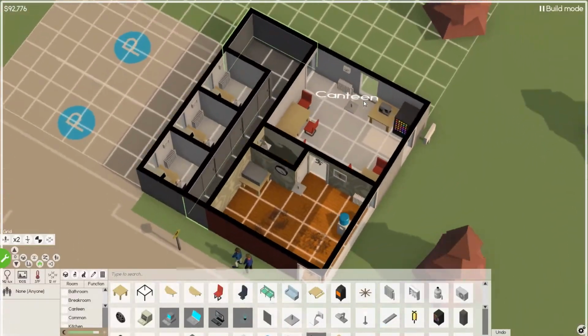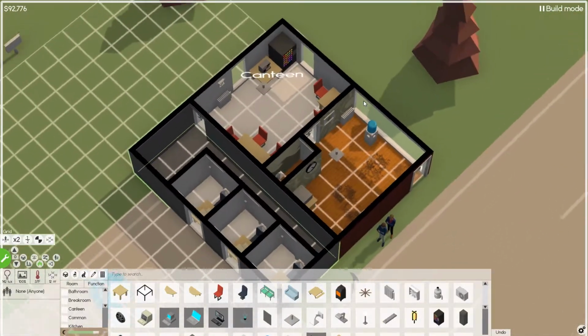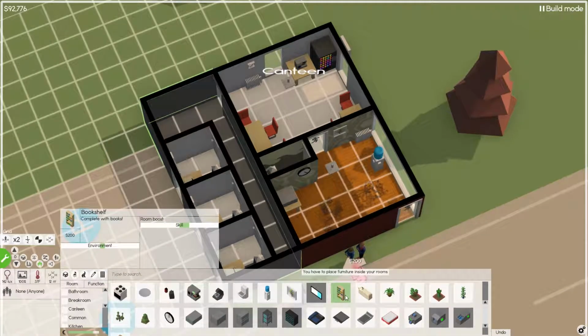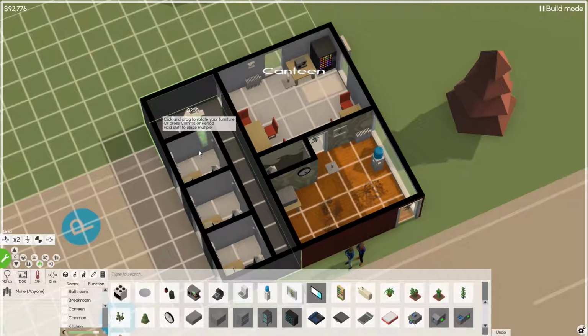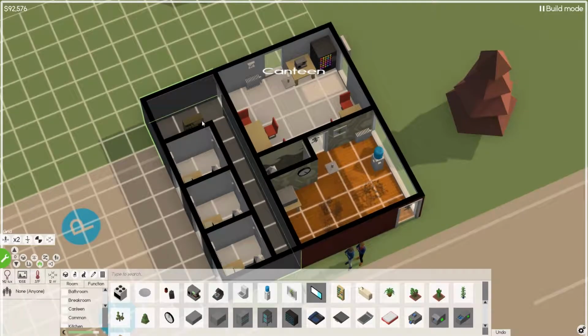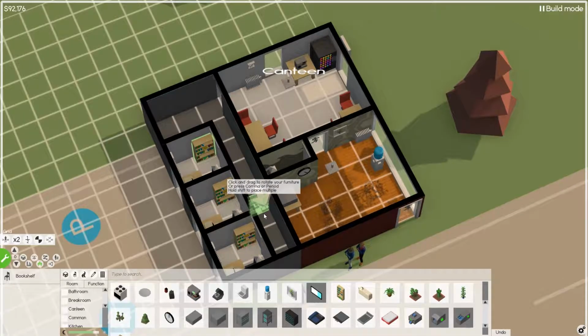One of the other things we can do, do we have space for it? We technically do have space for it. There is a bookshelf in here. This actually gives a nice skill boost for the room. So if we put this, oops, not there. No, that's not what I wanted. Resume. Right there, and right there and right there. So surprisingly, that doesn't block the actual door.